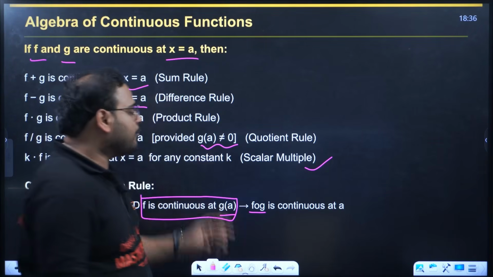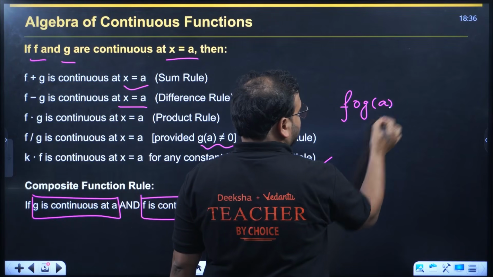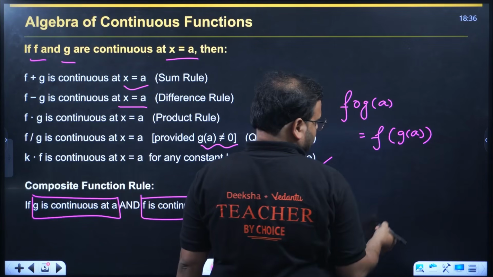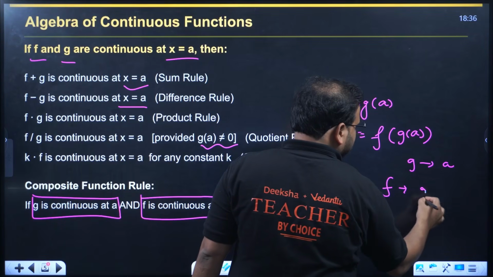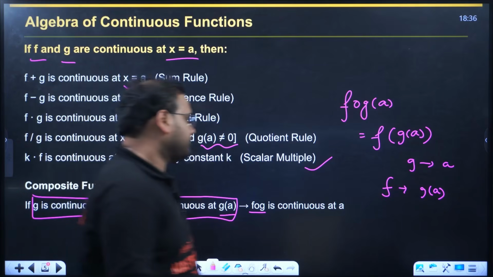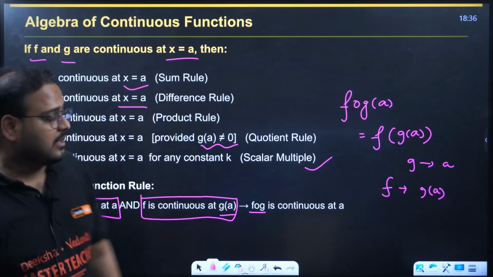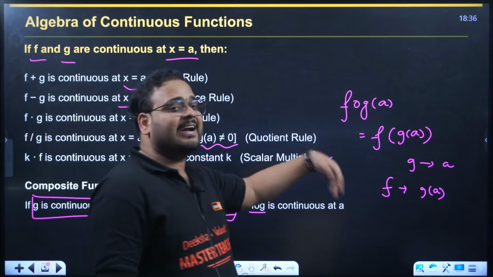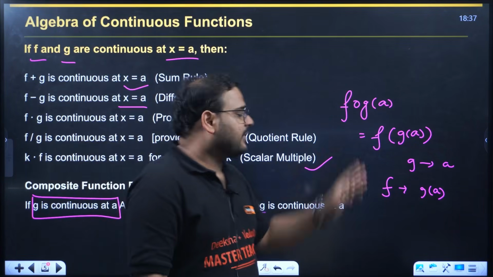Because if you write fog, this basically means f of g of a. So g should be continuous at point a and f should be continuous at the point g of a. This is called the condition for a composite function. For fog to be continuous, that is the condition. If I write gof, it is just the opposite: f should be continuous at a and g should be continuous at f of a.